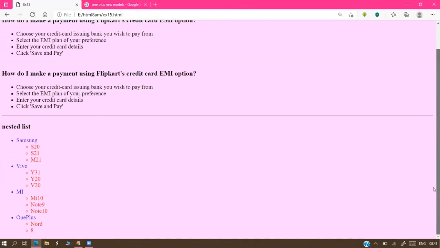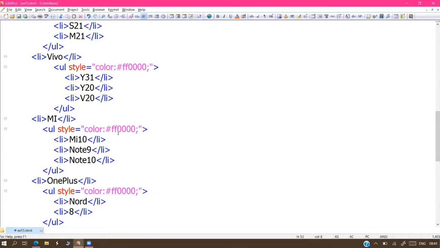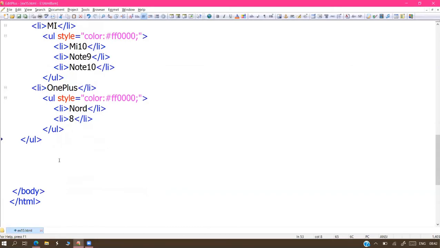This is the output. Main list will get a dot symbol, sub list will get a circle symbol. Main list is dotted, sub list is circle. So these are the bullet styles. What about the image, sir? For the image we should write the CSS.